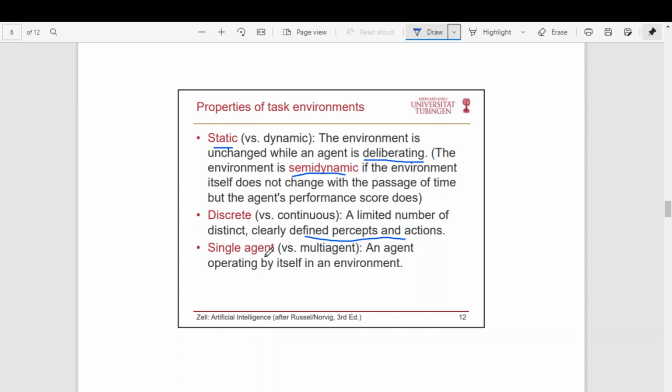And the agent can be either a single agent or multi agent. In some environments there will be only a single agent. In some environments there will be multiple agents involved. For example, in the vacuum cleaner problem, there is only a single agent. Only that vacuum cleaner is the agent, no other agent. Whereas if you take an autonomous vehicle, there are many agents involved. It becomes a multi-agent problem, right?